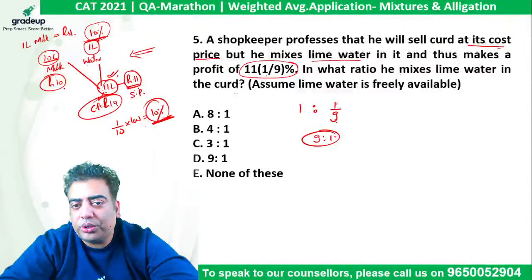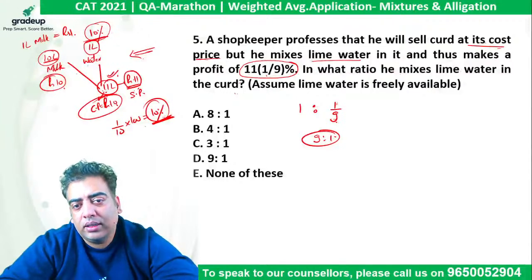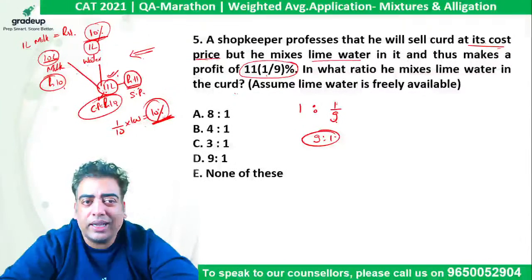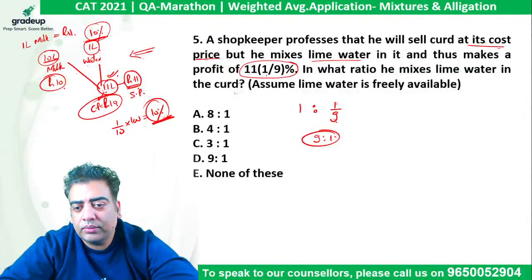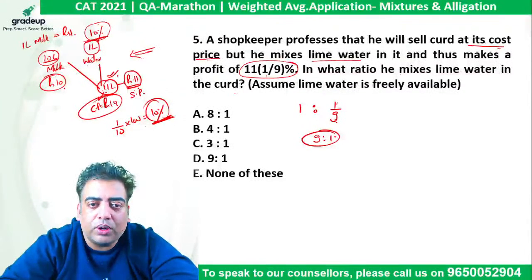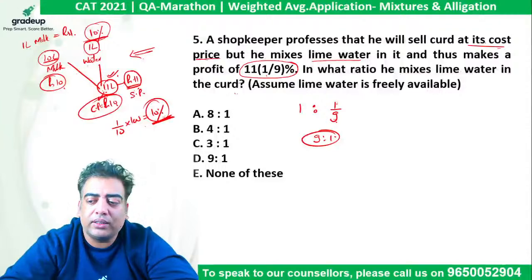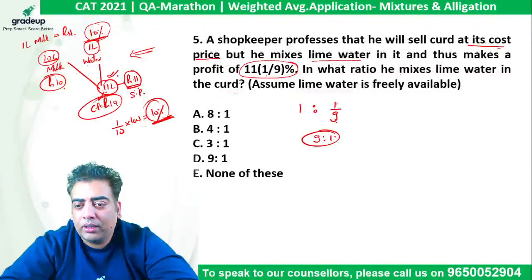So this question should not be done with the help of mixture and alligation. Alligation apply nahi karna hai. Right? Although it looks like something is getting mixed, but don't fall into the trap. This question has nothing to do with alligation. So I have seen students unnecessarily wasting time on this because it looks like a question of mixing things. But यहाँ mixing से कोई लेना देना नहीं है, ये बिल्कुल सीधा सीधा क्वेश्चन है. Okay, so let's move on.